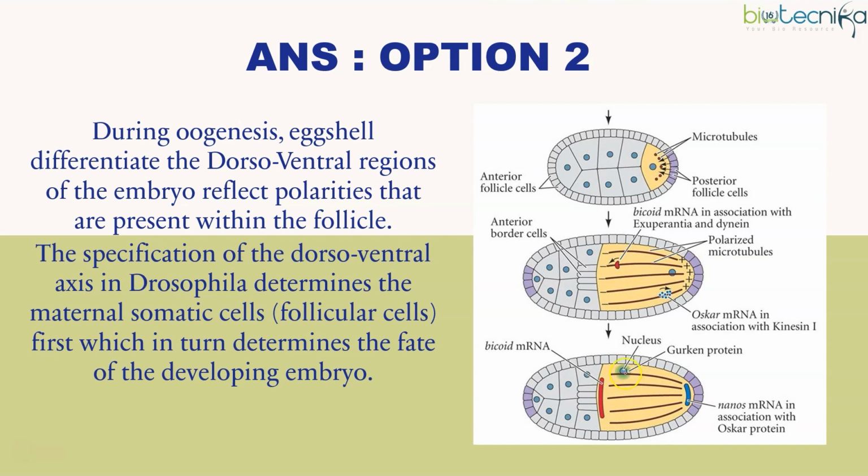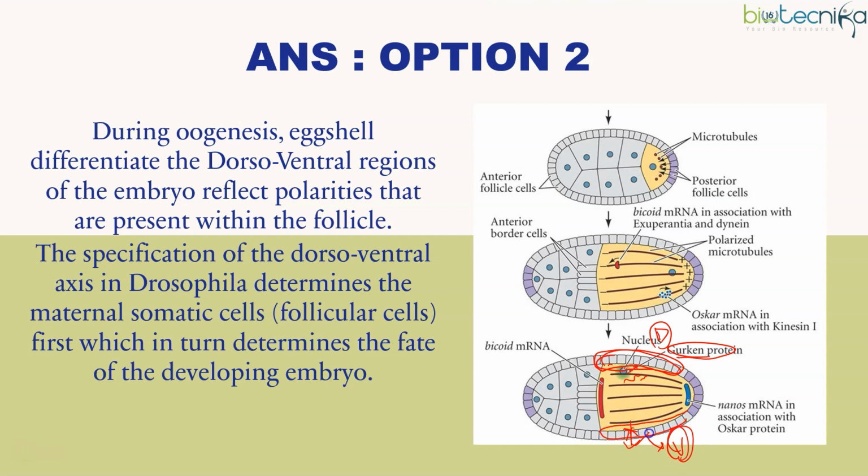Again here the nucleus gives a signal. Actually, the nucleus releases some molecules, which is the Gurken protein. By the Gurken protein, the follicle cells become dorsalized. Since this side has no Gurken protein, this side becomes ventralized. So that's how the dorsal-ventral axis is formed by the fate of the follicle cells.